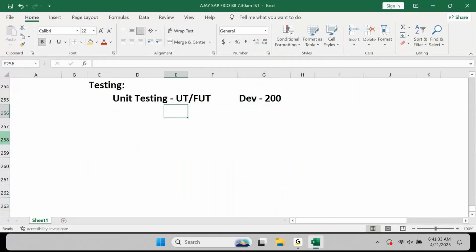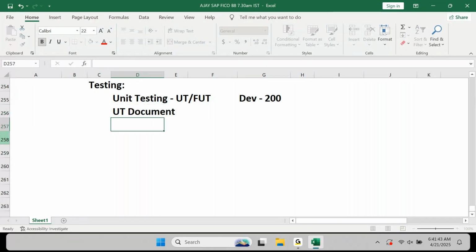Once the testing is completed, are we supposed to prepare a document or not? Yes. We are supposed to prepare a UT document. When you are preparing a UT document, you need to prepare a Word document with step by step screenshots of what you did. Yes. Step by step screenshots you'll have to prepare.